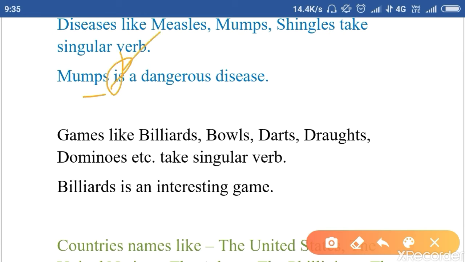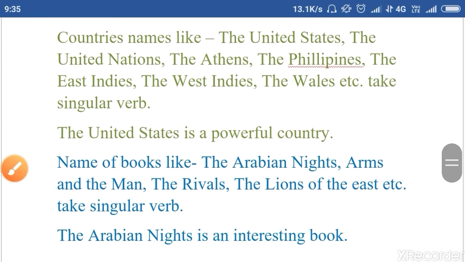Games like billiards, bowls, darts, draughts, dominoes, etc. always take a singular verb. Billiards is an interesting game.